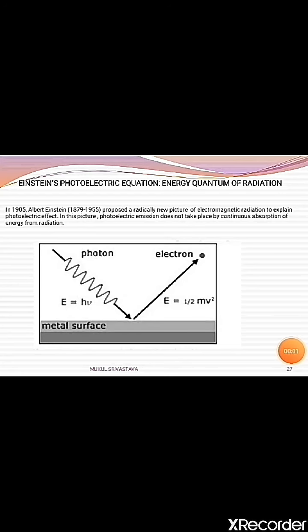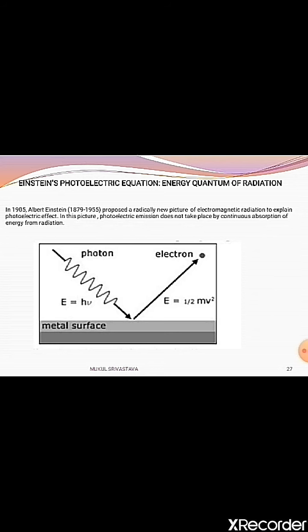Now we talk about the Einstein photoelectric equation. Einstein used the quantum theory of radiation to explain the photoelectric effect. According to Einstein, the photoelectric emission is a result of interaction of two particles. The first one is the photon and the other one is the electron of the photosensitive metal.